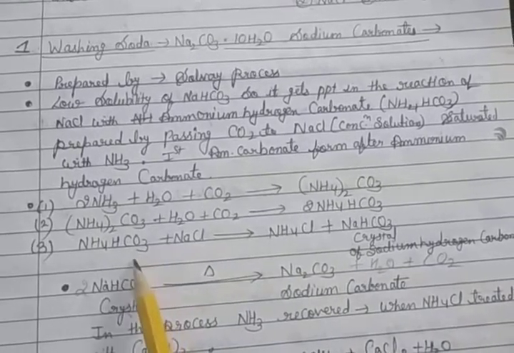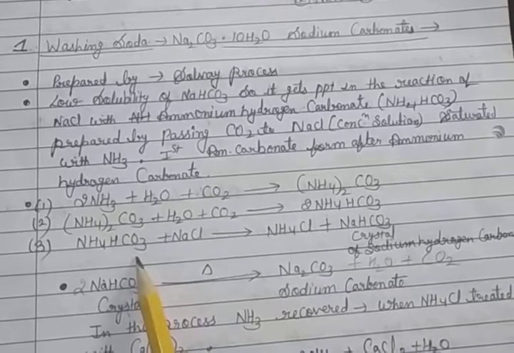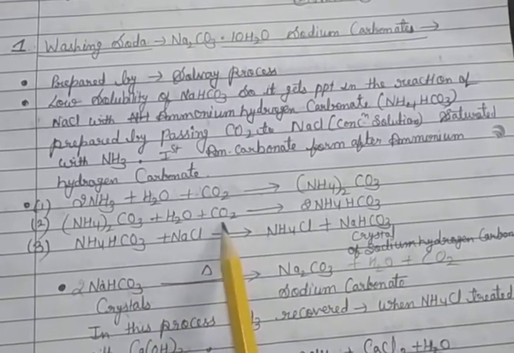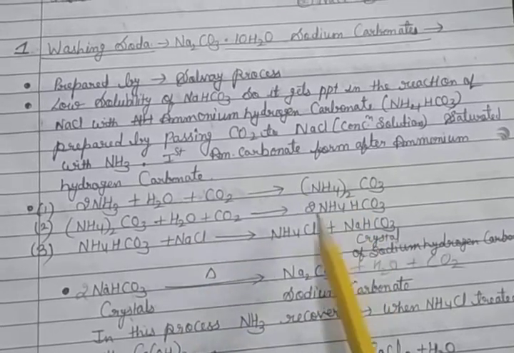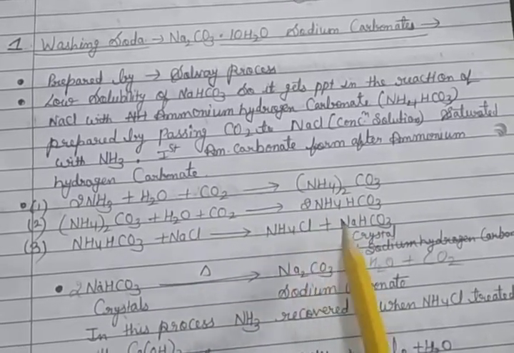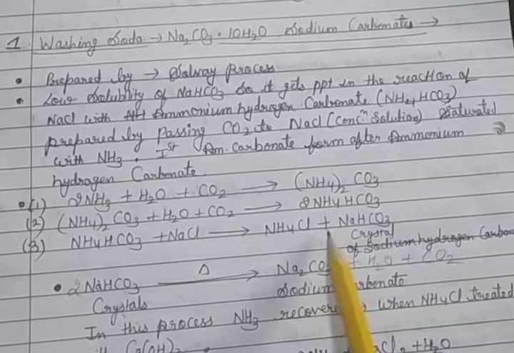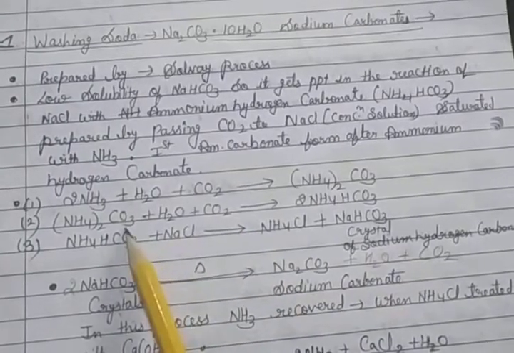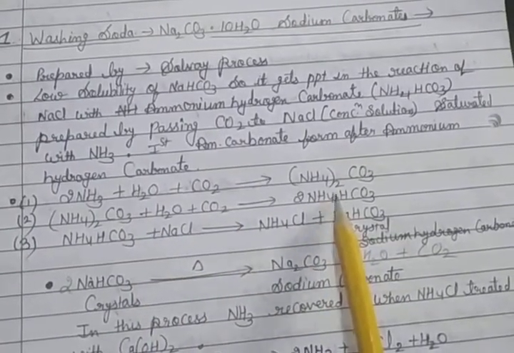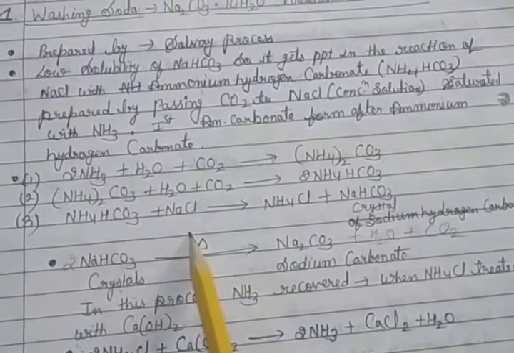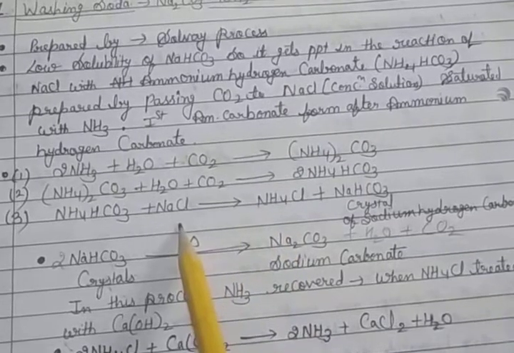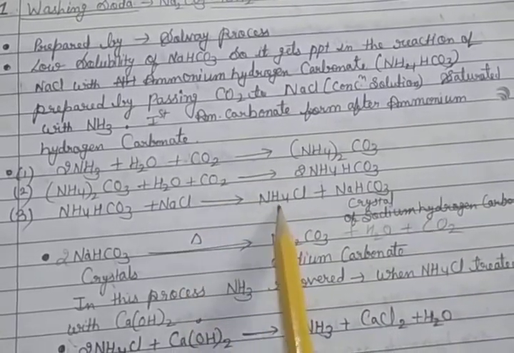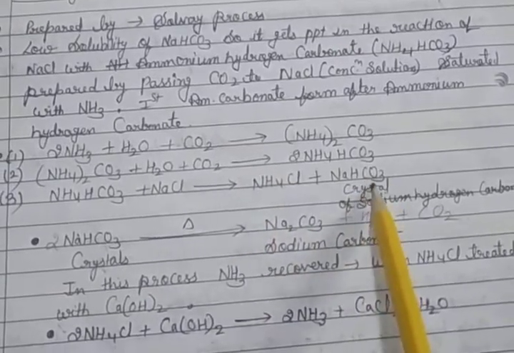When CO2 is passed, ammonium carbonate converts into ammonium hydrogen carbonate, which then reacts with NaCl, so ammonium chloride NH4Cl and sodium hydrogen carbonate NaHCO3 crystals are obtained.